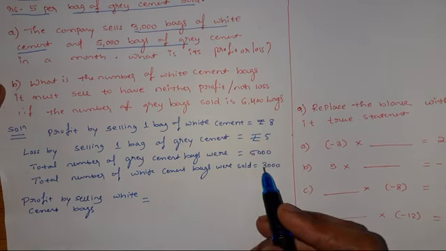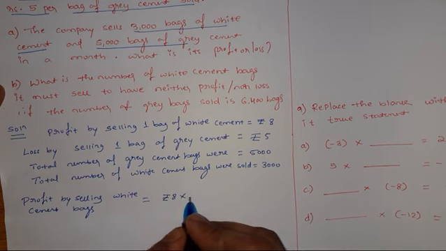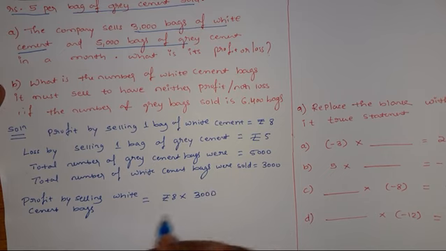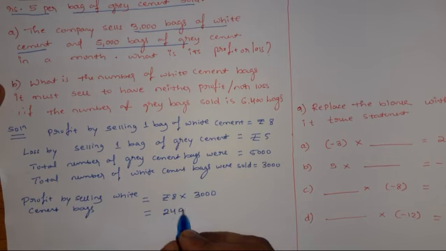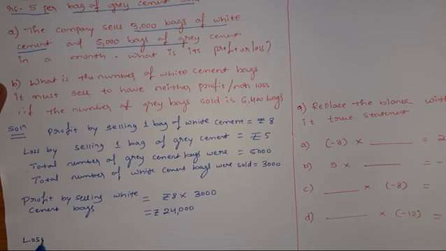Therefore by selling 3000 bags, the total profit is rupees 8 into 3000. 8 3s are 24, and 3 zeros, means the total profit we get by selling white cement is rupees 24,000.